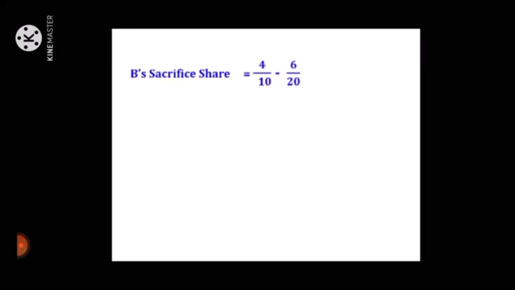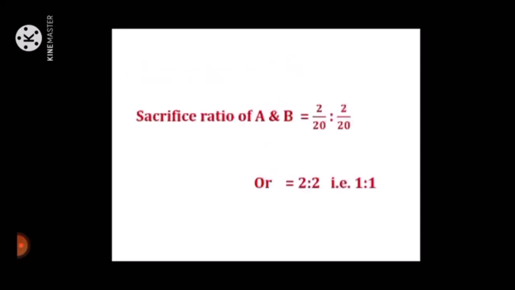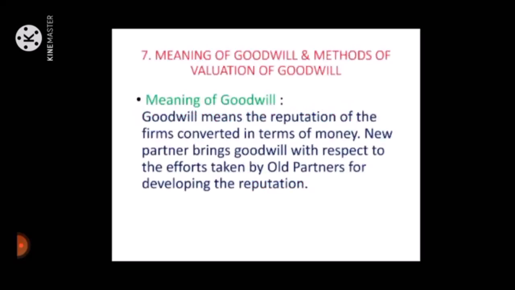Next, B's sacrifice share is equal to 4/10 minus 6/20, which is equal to (80 minus 60)/200, which is equal to 20/200, which is equal to 2/20. So the sacrifice ratio of A and B is equal to 2/20 to 2/20, or 2:2, that is 1:1.